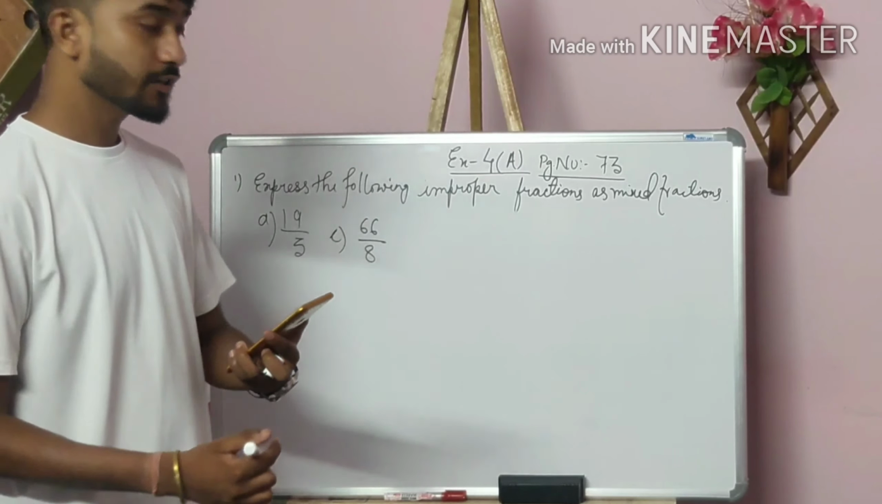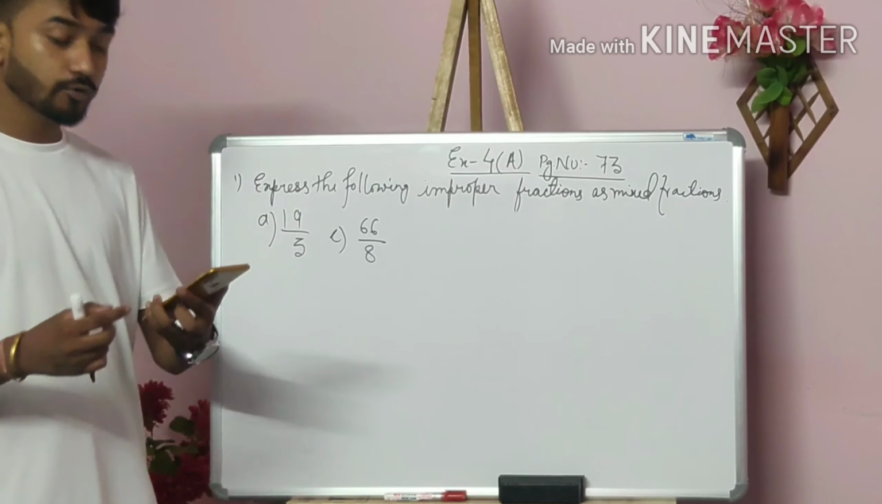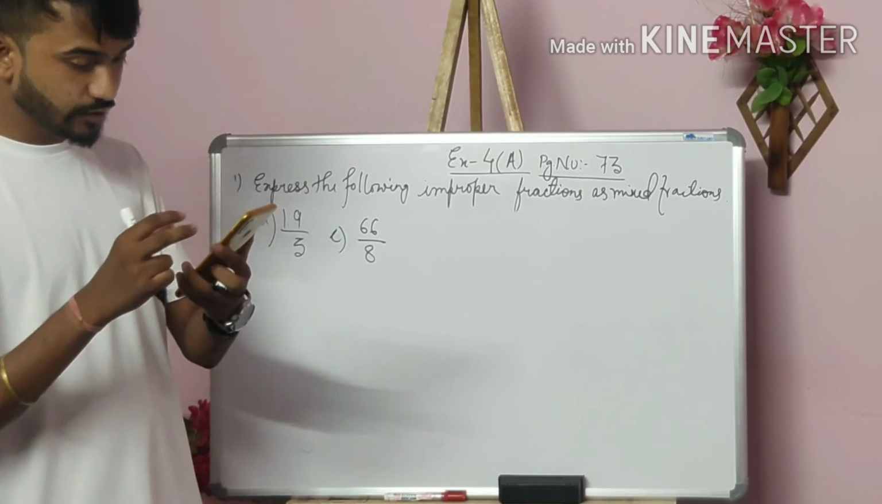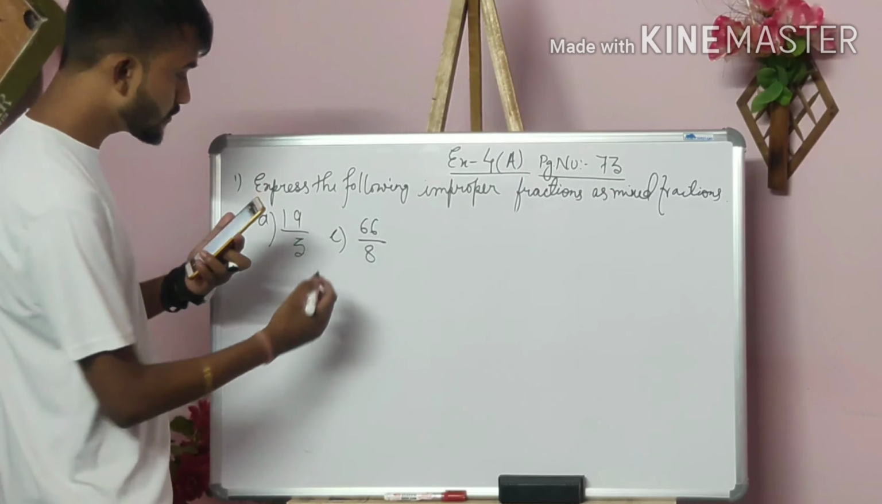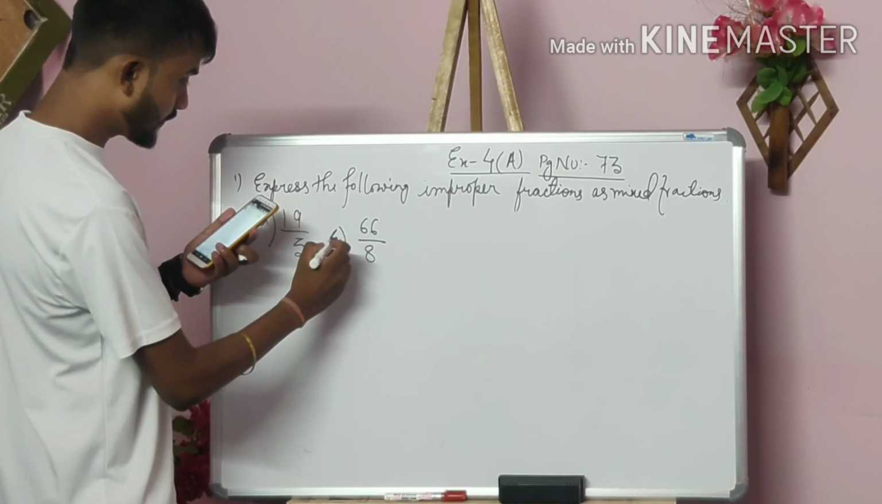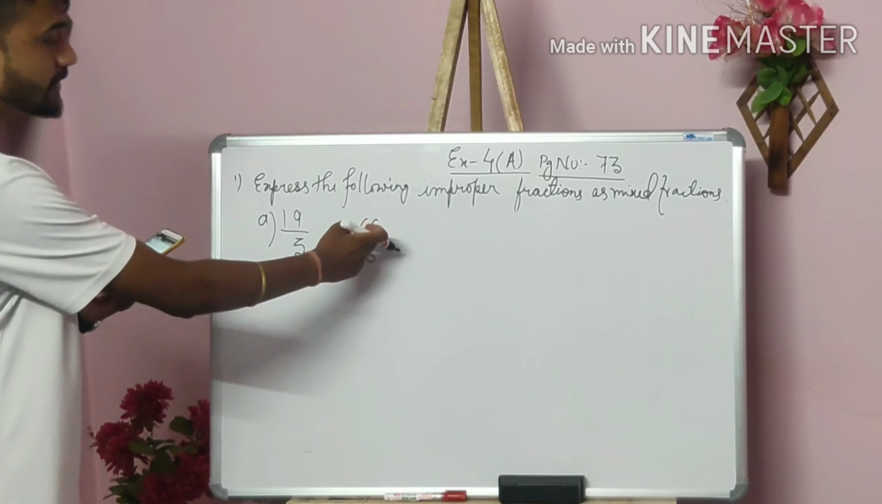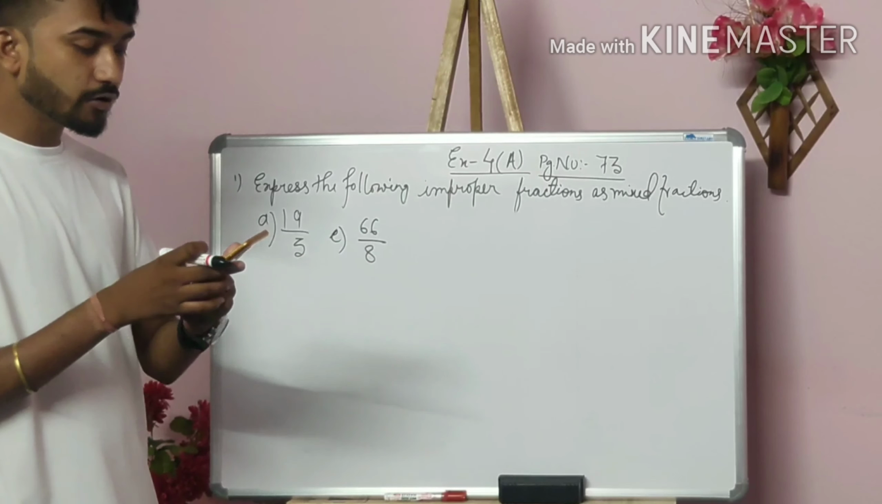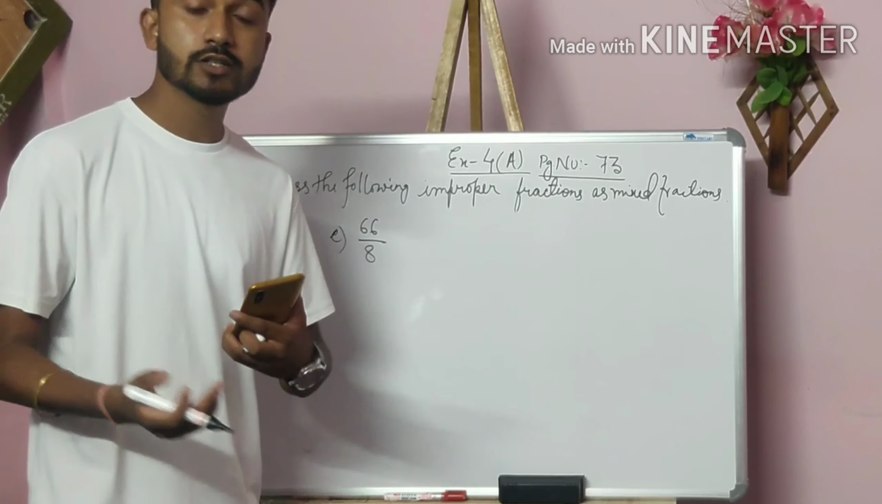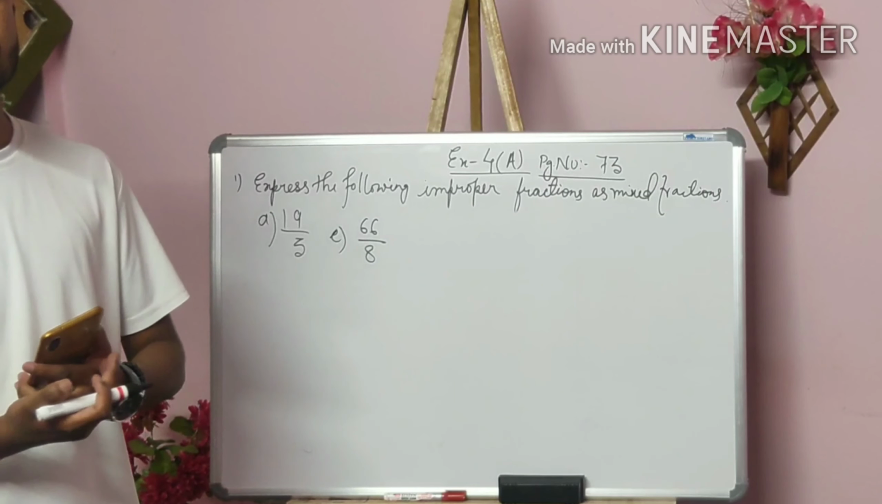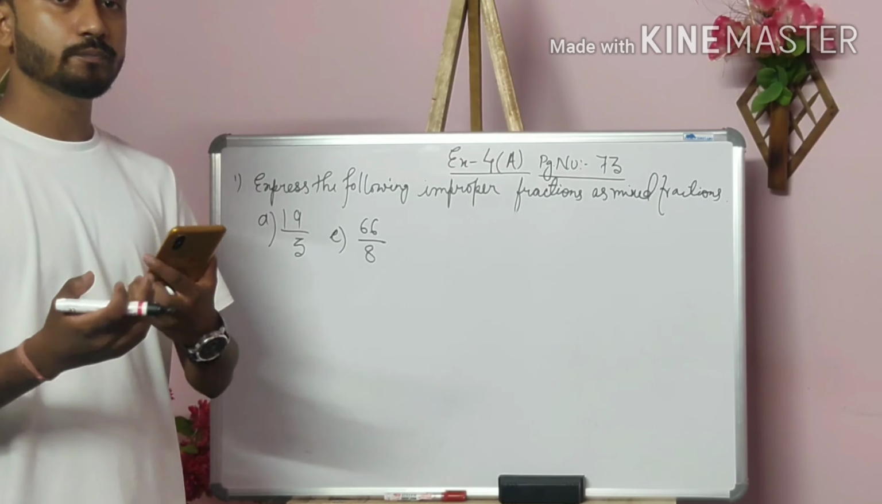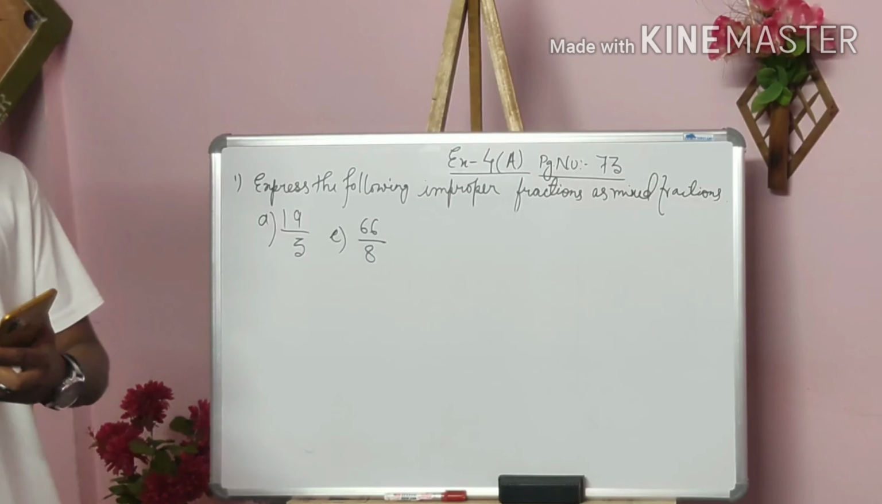Okay. So students, we have done number 8. Now we are going to do E. We have written E here. You see, E is 66 by 8. Now what about B, C and D? So this is your home assignment. You can do it on your own. Hope you will be able to do it. If any doubt is there, you can ask me.